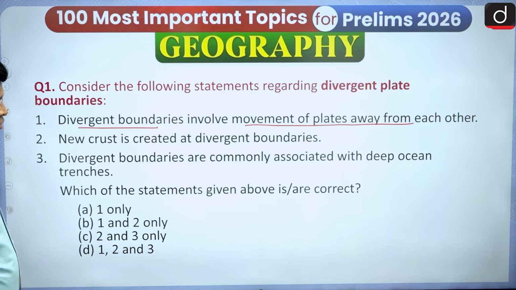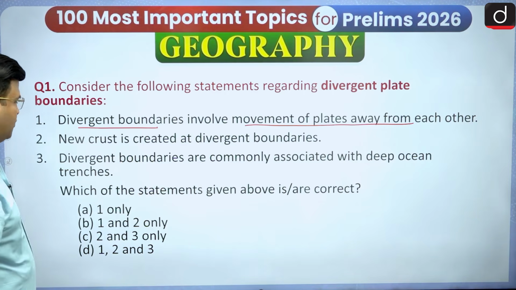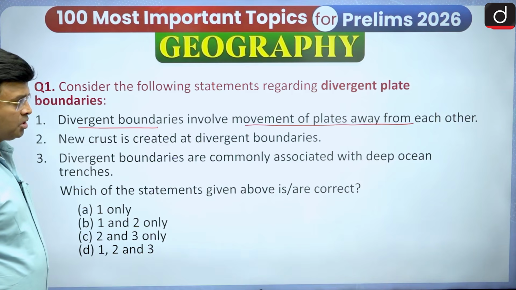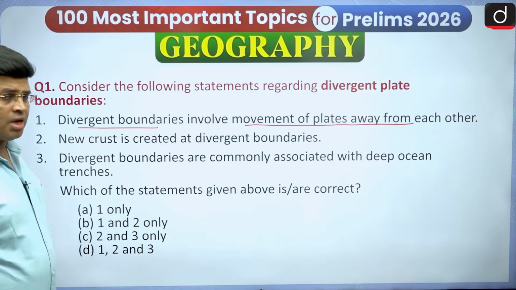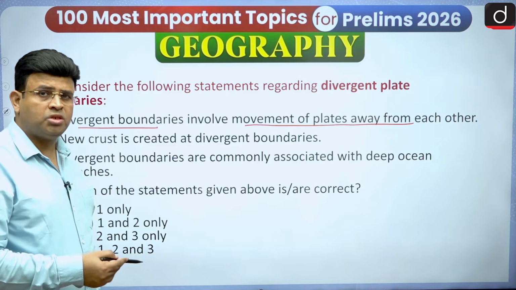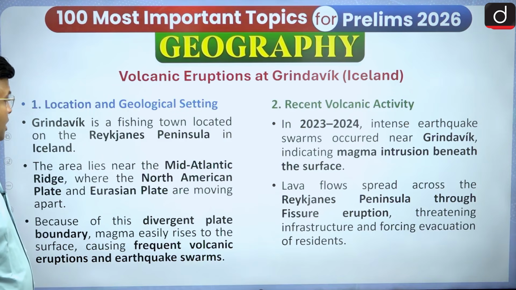Again, you have to give the answer. And divergent boundaries are commonly associated with deep ocean trenches. You have to see whether this statement is correct or wrong. So accordingly you have to answer this question in the next episode. But if you are having any problem, watch the videos again, it will help you answer this. Is it okay?